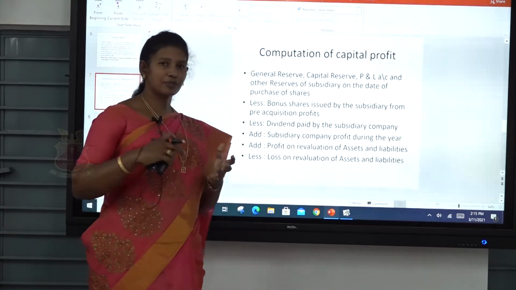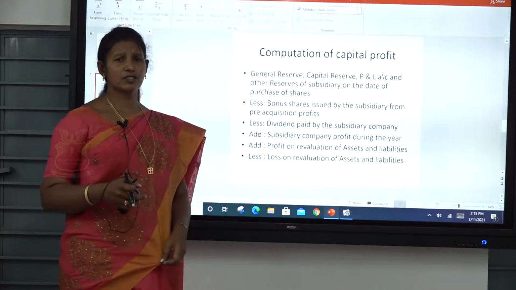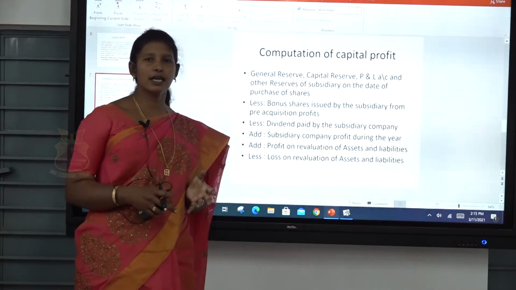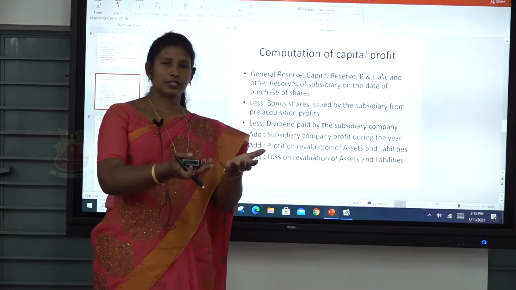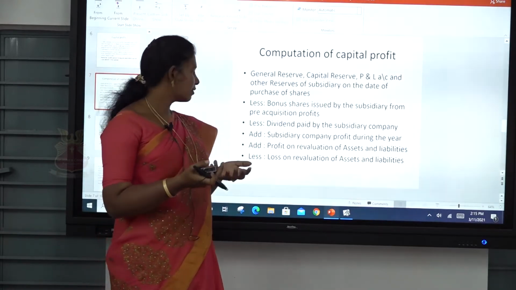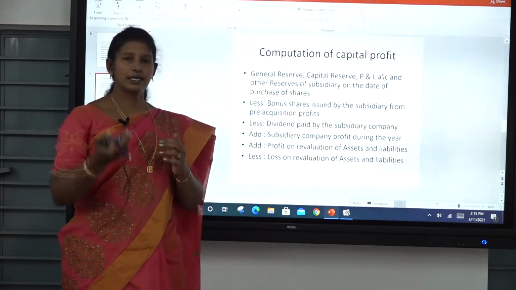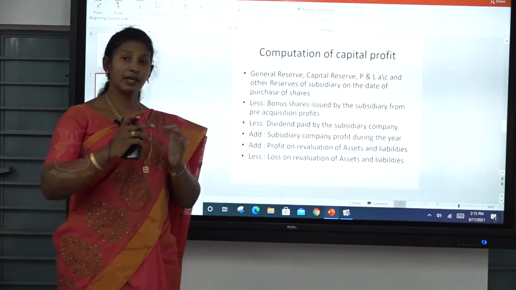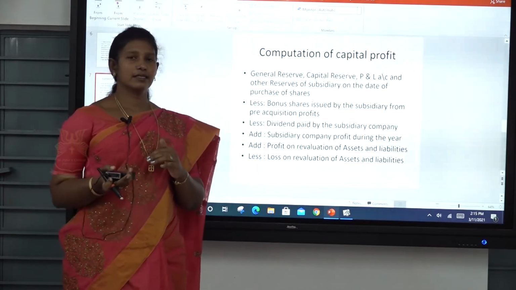Suppose the assets may be revalued on the date of acquisition. Before the date of acquisition, for example, one asset value is 50,000. After the sale of the company, the asset value may be decreased or increased.